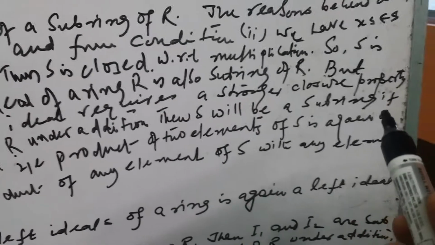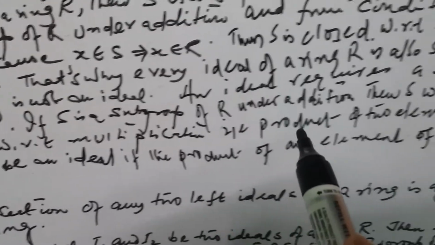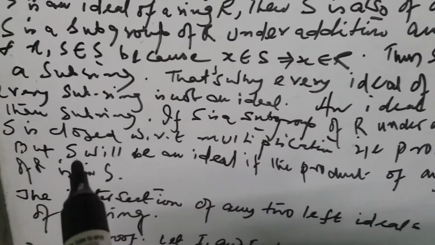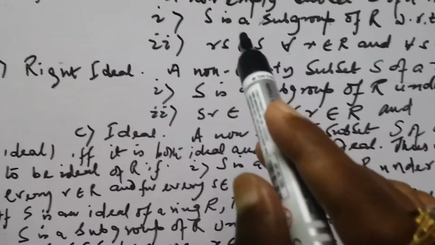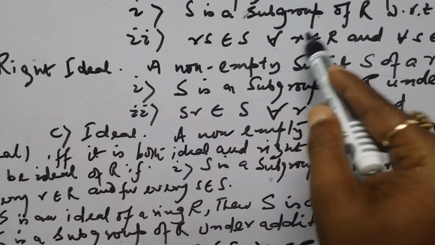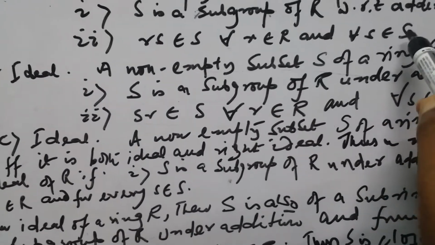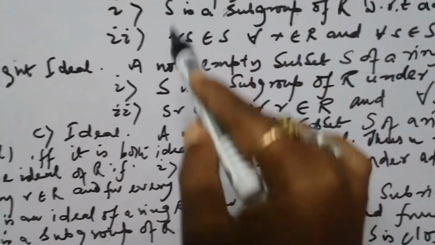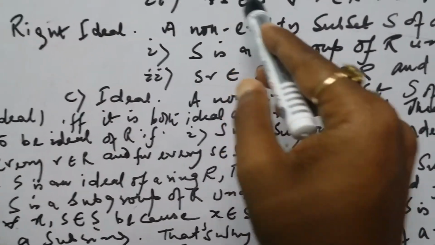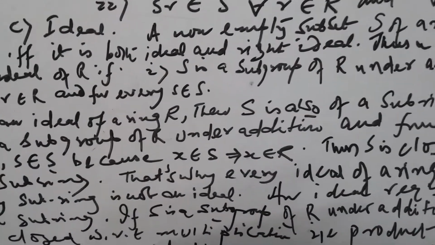This means the product of elements of S is again an element of S. But in an ideal, r is an element of capital R and s is an element of capital S, whereas in a subring, r and x both belong to S.